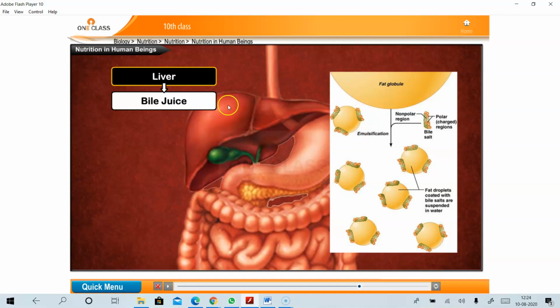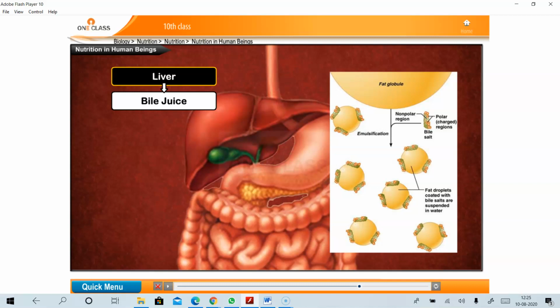Okay. And there is another important point, note it down. Bile juice contains no enzymes. See, in our body we have digestive enzymes, but coming to the liver, it doesn't contain any enzymes. It only contains bile juice. The liver contains only bile juice, and that bile juice helps in the digestion of fats. And this process is nothing but emulsification.